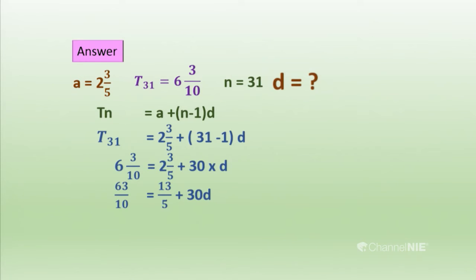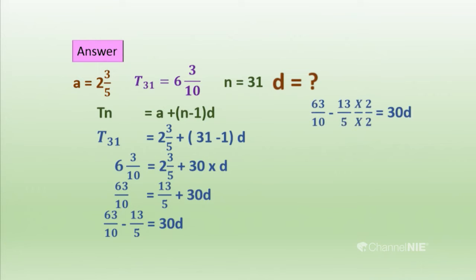So here I got 63 over 10 on the left side, and on the right side 13 over 5 plus 30d. Then we can isolate 30d by moving 13 over 5 to the left side. Then we can simplify using the fractions rule by converting the denominators to a common denominator. I have mentioned that. Then we get 37 over 10 equals 30d.